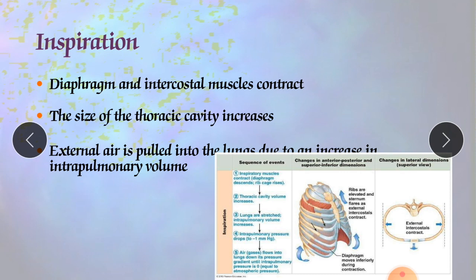This question can be asked in an MCQ also: which muscles are involved in inspiration? The sternocleidomastoid muscle, then the scalene muscles, and also the intercostal muscles, and the pectoralis minor muscle, which elevates the third through fifth ribs, meaning from the third to the fifth ribs it will elevate.